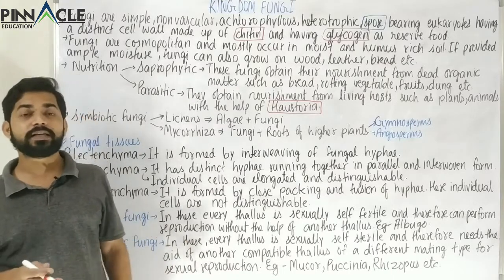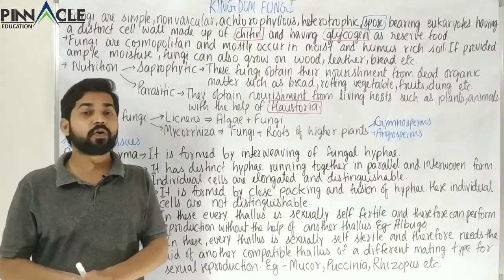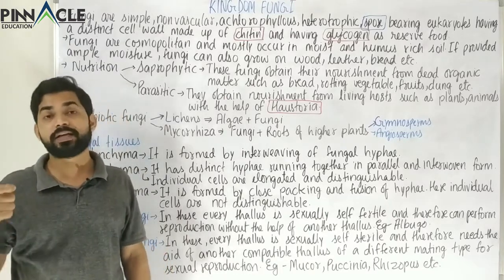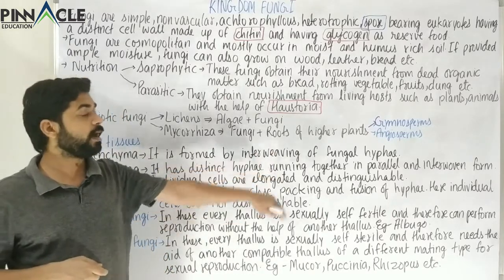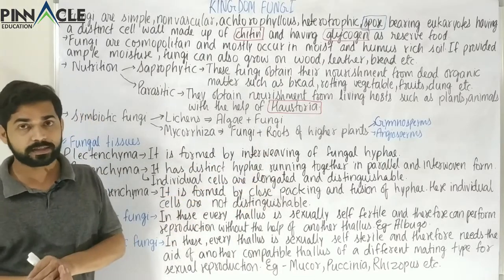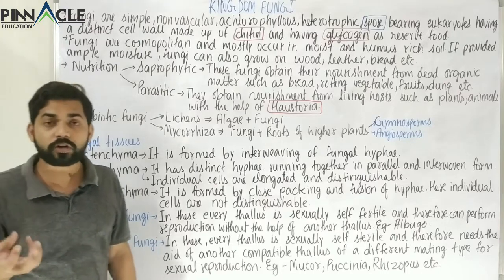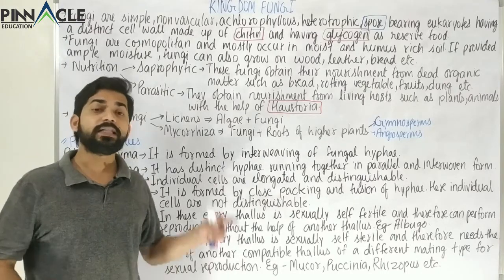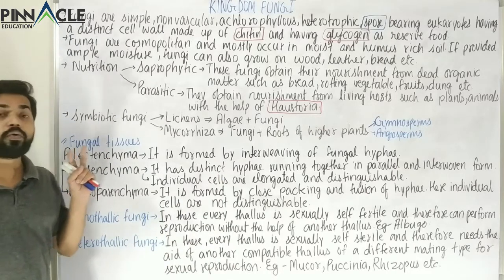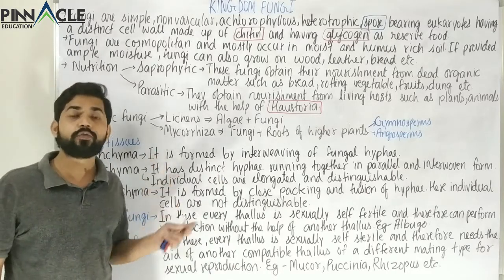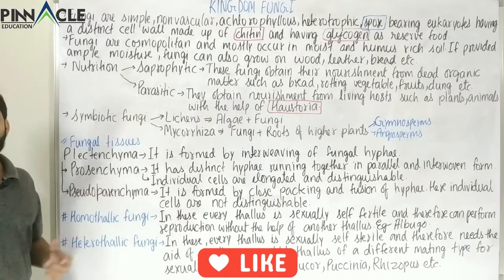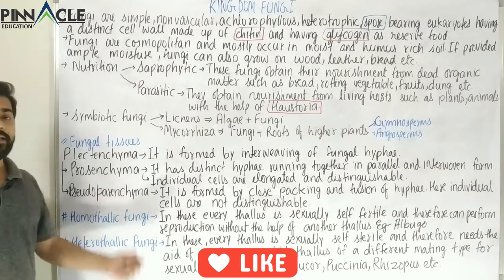So we will later study that the body of a fungi is normally composed of mycelium, and one thread of mycelium is called a hypha. Many hypha are interwoven together, and that sort of tissue, that structure which is getting formed, is called plectenchyma. Now there are 2 types, or 2 forms, of plectenchyma. The first one is prosenchyma, and the other one is pseudoparenchyma.